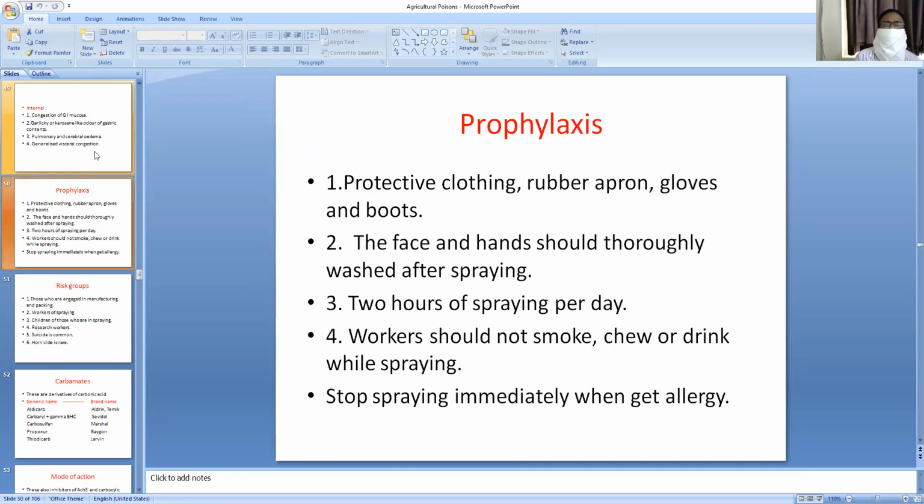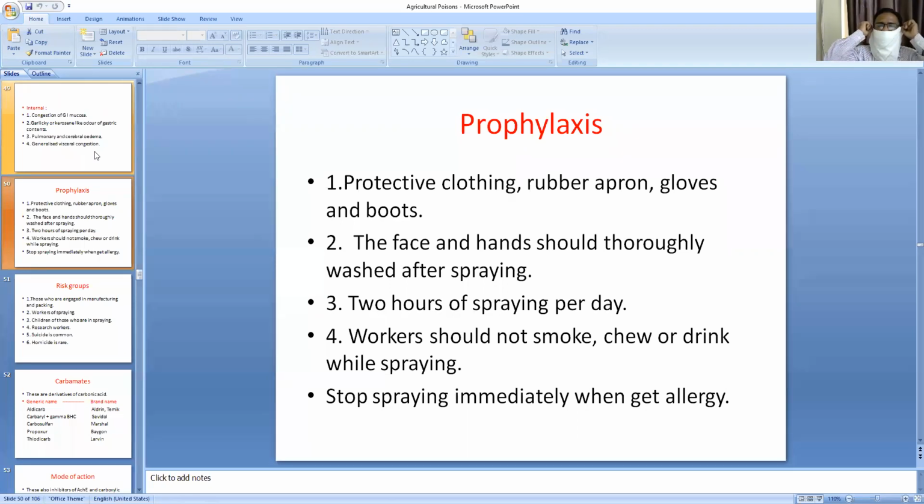What is the prophylaxis of organophosphorus compounds? Protective clothing, rubber apron, gloves and boots while spraying these pesticides in the farms. The person should wear protective clothing. The face and hands should be thoroughly washed. 2 hours of spraying per day is only enough. This is prophylaxis therapy. 2 hours per day of spraying is important.